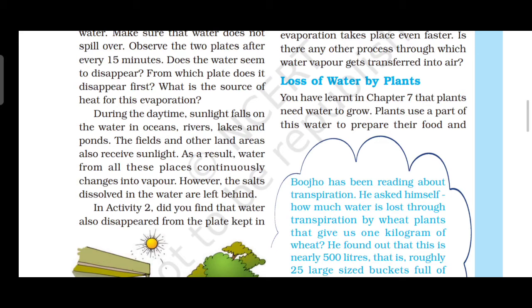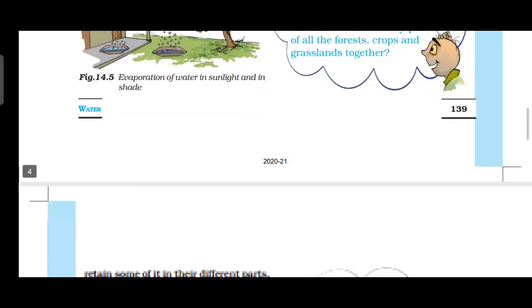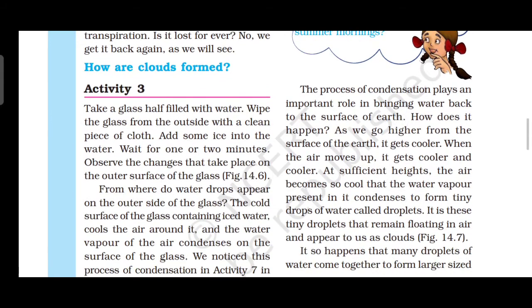The water is released into the air as water vapor. Then, how are clouds formed? Here there is an activity 3. Take a glass half filled with water. Wipe the glass on the outside with a clean piece of cloth. Add some ice cubes to the water. Wait for 1 or 2 minutes. Then observe the changes. What happened? Water drops appear on the outer side of the glass.